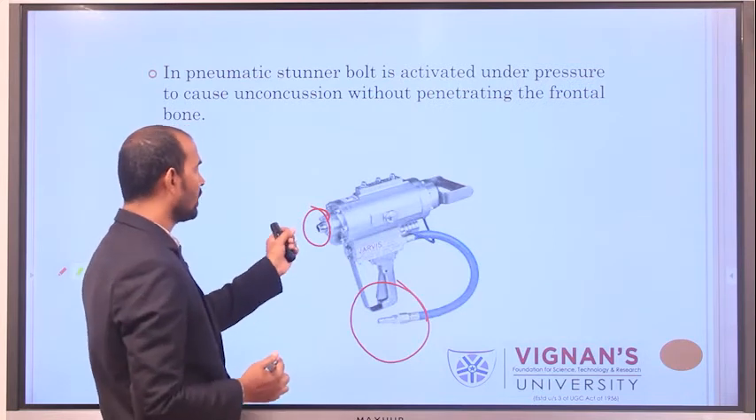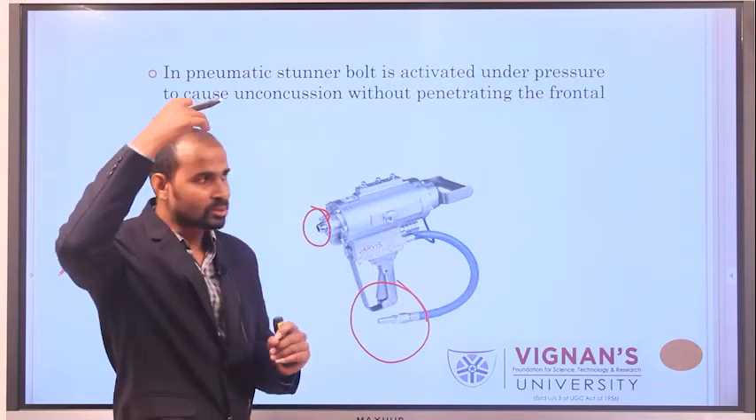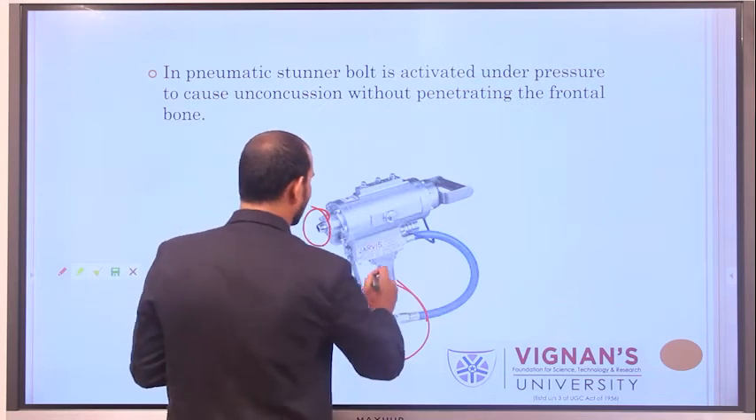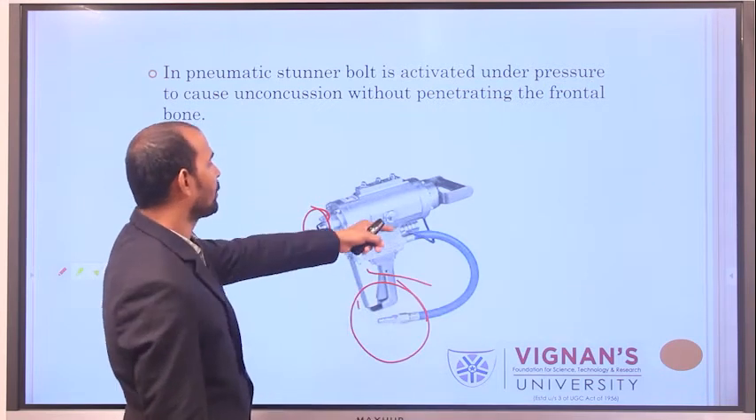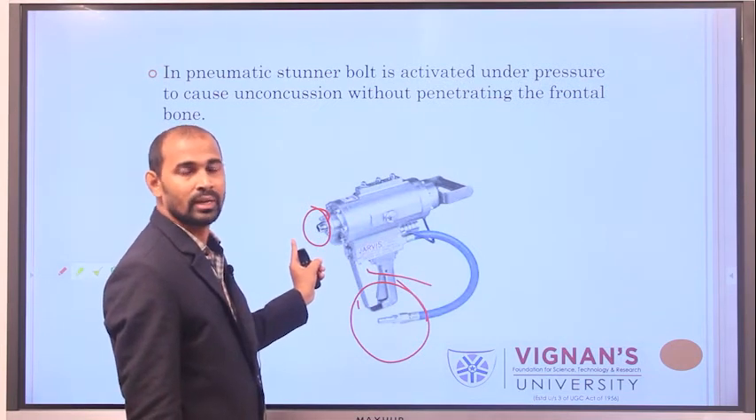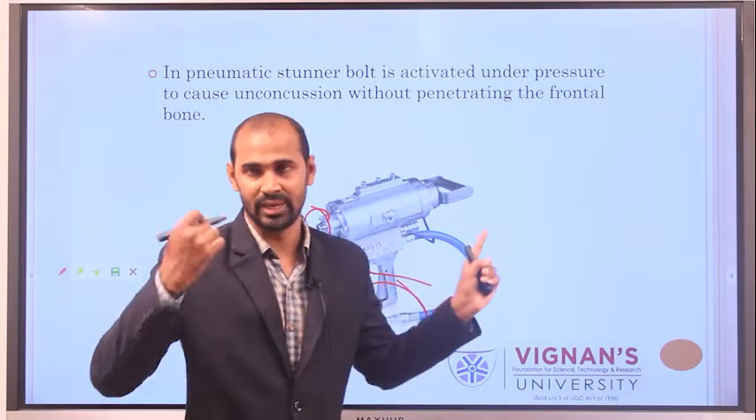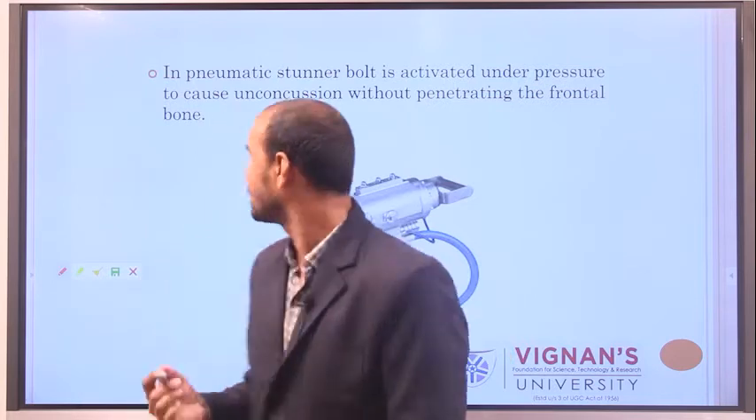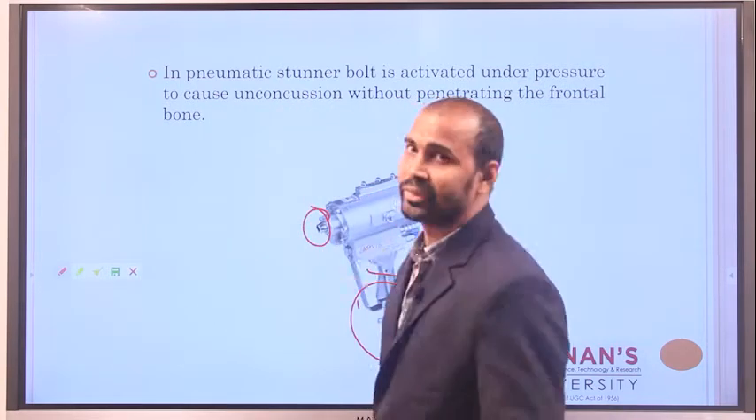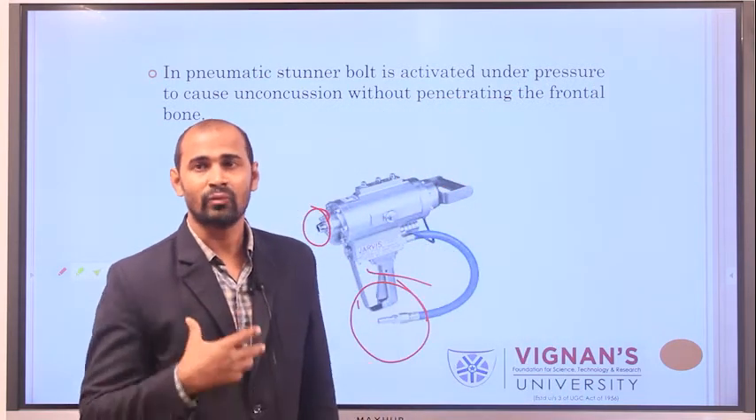Whenever you place this frontal portion to the animal's head portion, what happens? When you trigger the lever, obviously because of pressure, the bolts are driven into the animal's body. Resulting, what happens? The animal shall be in an unconscious state for a few seconds to minutes. In the pneumatic stunner, the bolts are activated under pressure that causes an unconscious state without damaging the frontal portion.